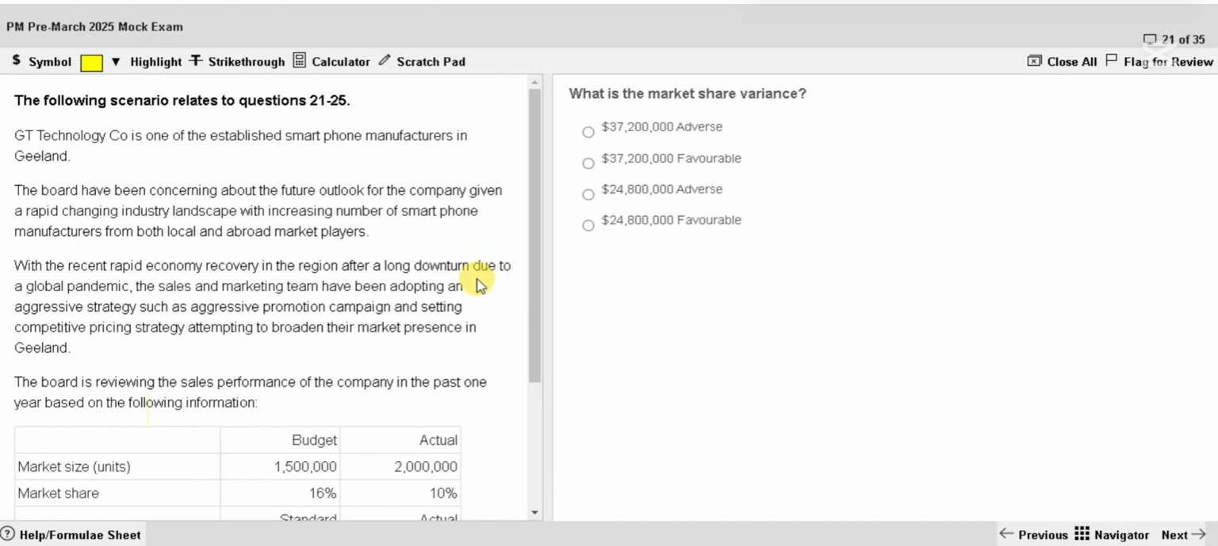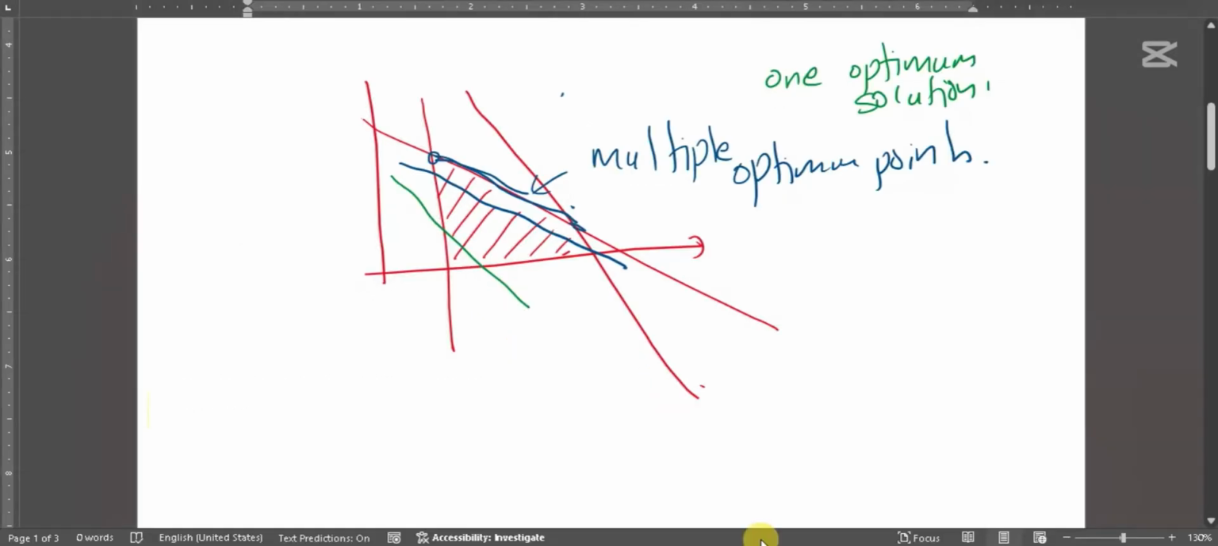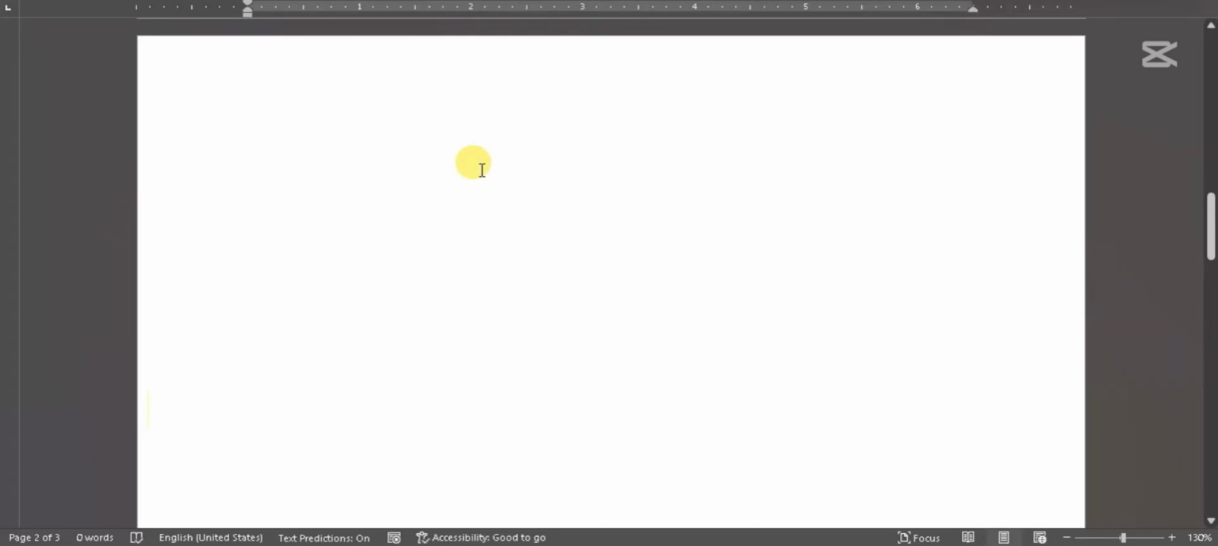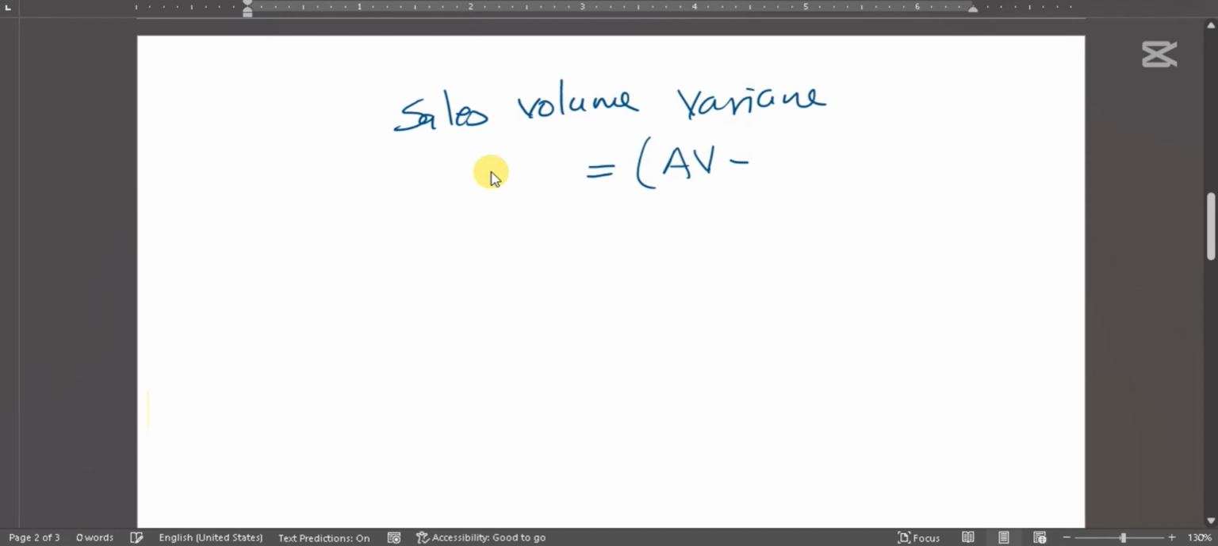Now we are coming to the second set. It's about market share variance and market size variance. Let me quickly recap that before we go to the calculations. Sales volume variance, the formula is this: actual volume, budgeted volume, standard contribution per unit or profit per unit, depending on the accounting method used by the company. If the company uses marginal costing, it will be contribution. If the company uses absorption costing, it will be profit.